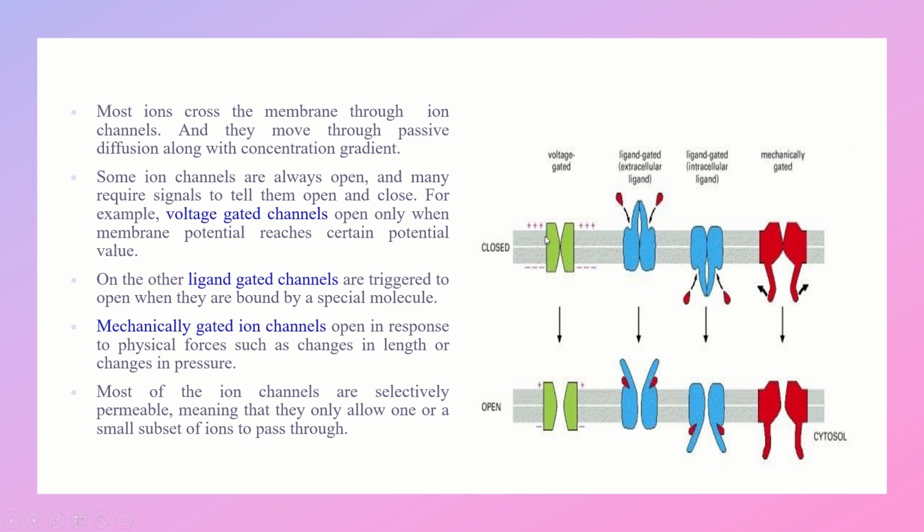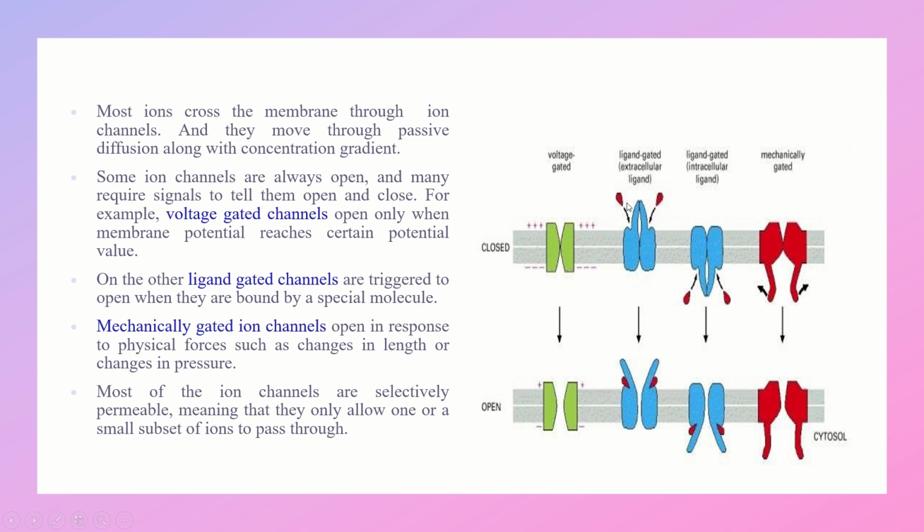Some ion channels are always open, while many require signals to tell them whether to open or close. For example, voltage gated ion channels open only when membrane potential reaches a certain potential value, and only then do they open or close. On the other hand, ligand gated channels are triggered to open when they are bound by a special molecule.